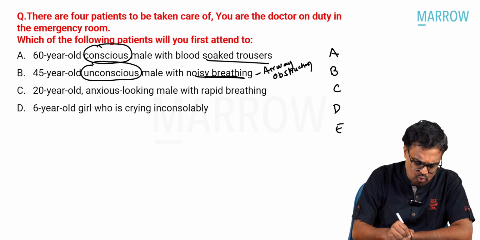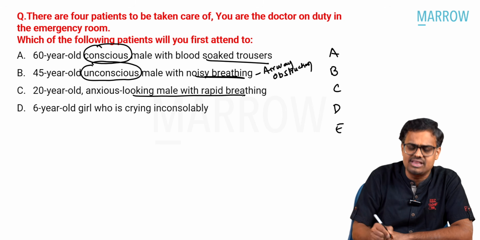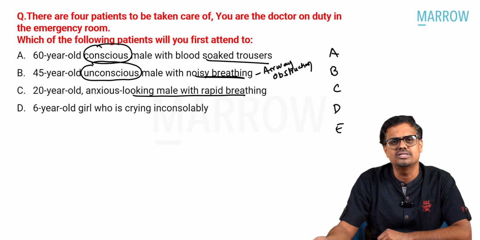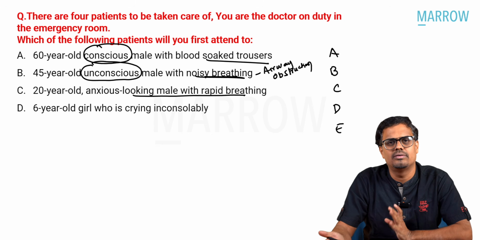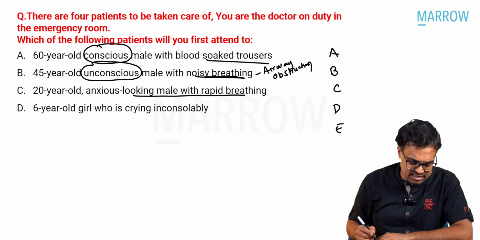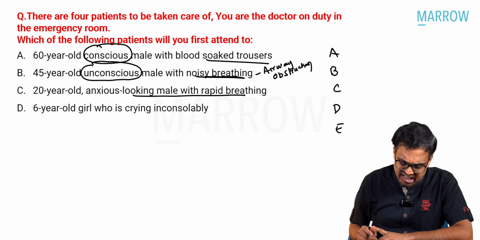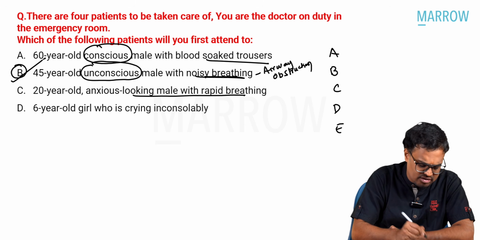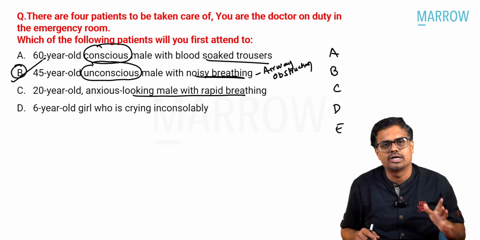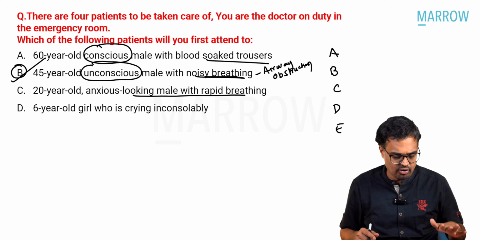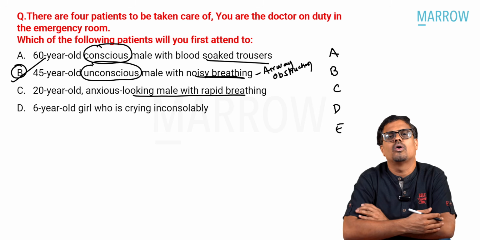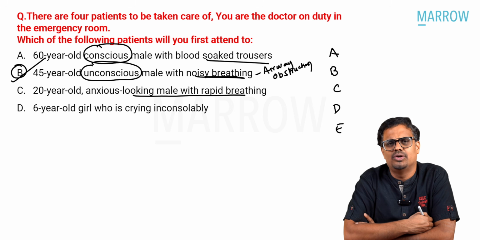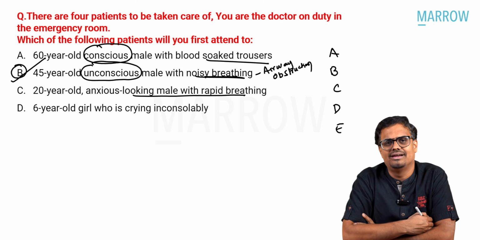A 20-year-old anxious-looking male with rapid breathing. No need to worry because the patient is anxious-looking. That means he is conscious. Rapidly breathing, no problem, nothing will happen to him, right? A 6-year-old girl who is crying inconsolably. Okay, the patient is again conscious. So what is the appropriate answer? The most appropriate, or the most accurate answer in the given options, is the 45-year-old unconscious male with noisy breathing. This is a typical triage situation, and most of the students mark it right only.